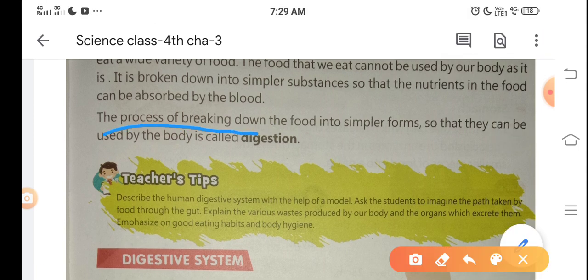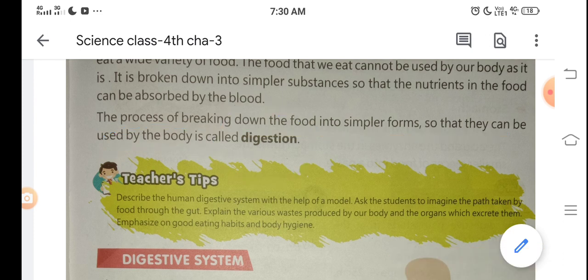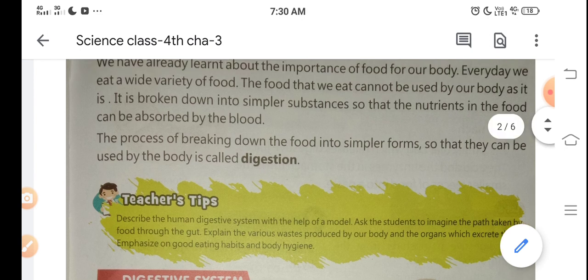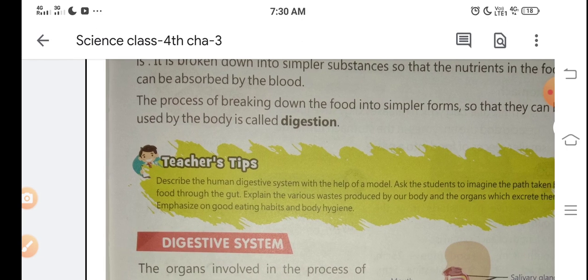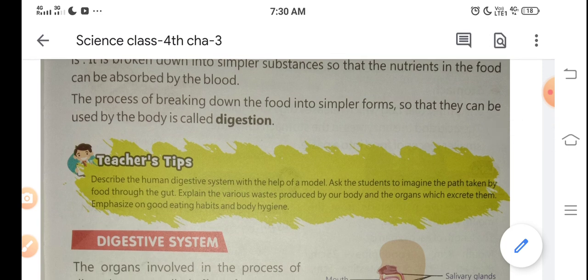The process of breaking down the food into simpler forms so that it can be used by the body is called digestion. It means the food we eat is broken down into simpler forms, and that's called digestion.